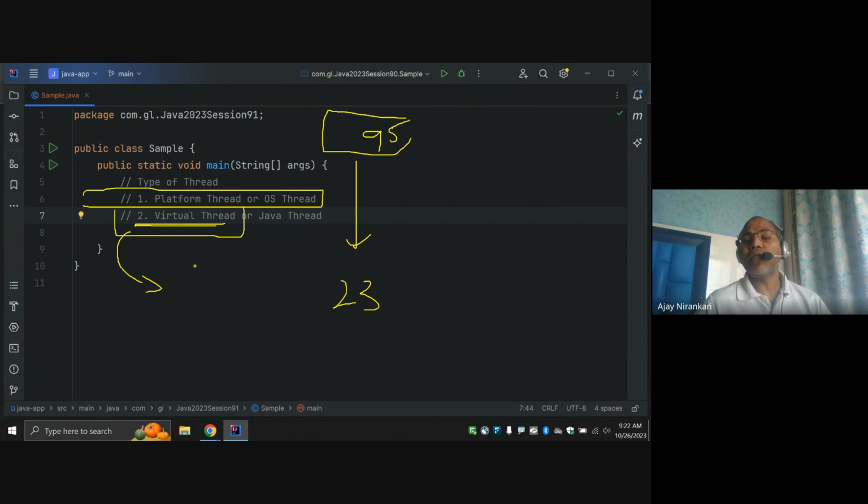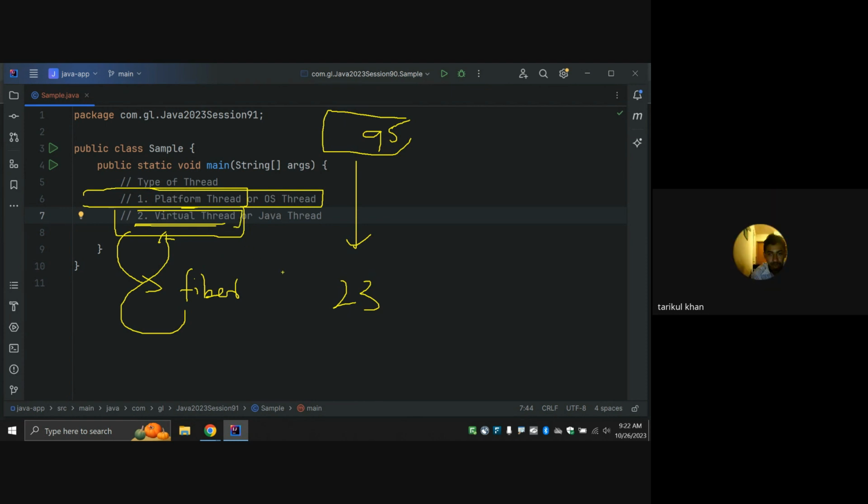Initially, when this project was started by the Java team, it was given the name Fiber, Java Fiber. Later they realized, for some reason, and moved this Fiber concept to the virtual thread. So now there is no confusion. There are two kinds of threading models in the Java ecosystem: one is the platform thread and one is the virtual thread.